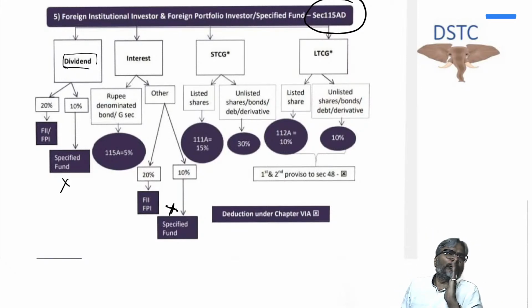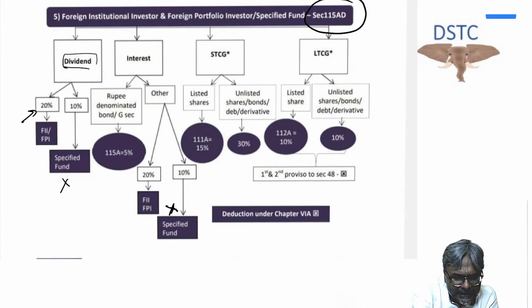Now, one way to remember it is this. Think of it, be very careful, students, this is the way you should remember this. Just recall first what is the normal rate applicable to a non-resident for these incomes. If a non-resident would have earned these incomes, then what would have been the normal rate? That is what you should always try to recall first and foremost. Dividend income, for example: if a non-resident earns a dividend income from an Indian company, then in that particular case the rate of tax is a special rate under 115A and the rate is 20%. Here also it remains 20%, no change.